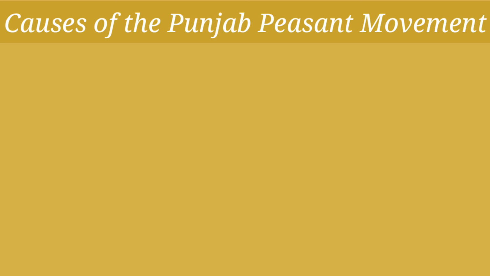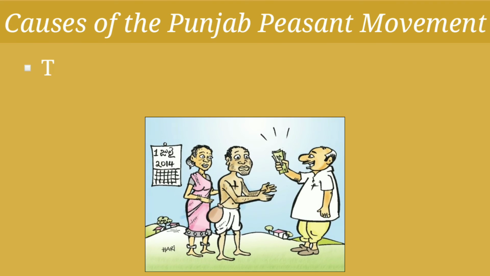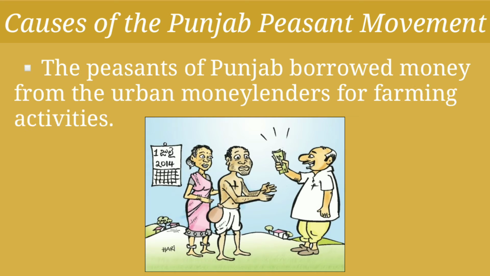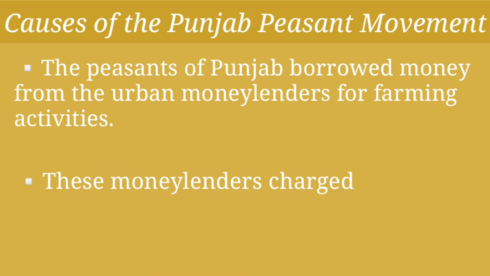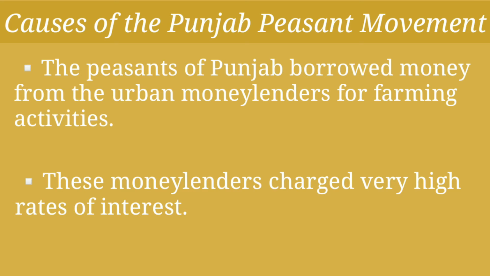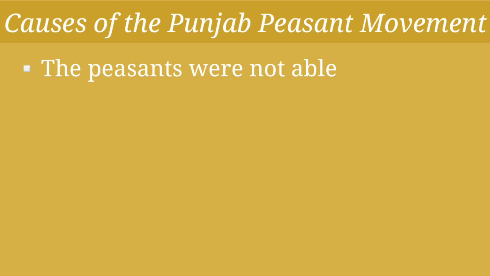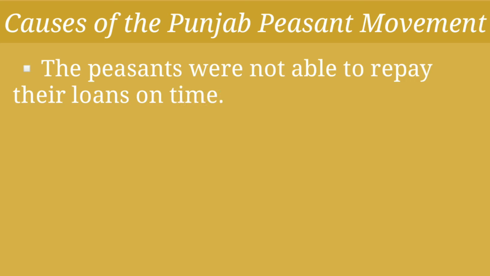Children, generally, peasants borrow money from moneylenders for their farming activities. So also, the Punjab peasants used to borrow money from the urban moneylenders. But these moneylenders charged very high rates of interest. So, what happened was that these peasants were not able to repay their loans on time.